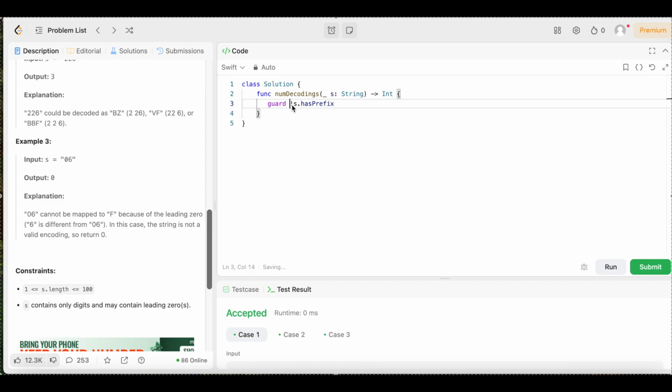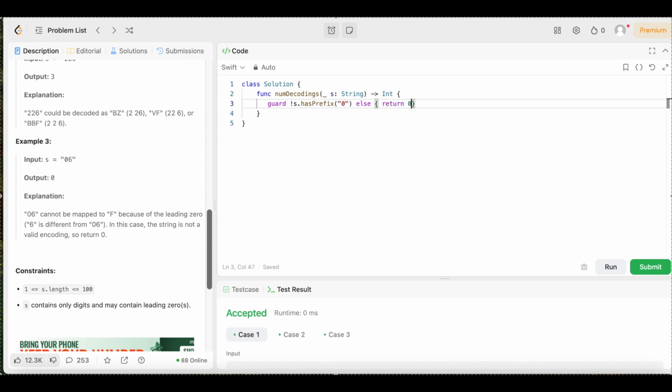This exclamation point means does not have the prefix. So we open up the parentheses, quotation mark 0. Once again, this exclamation point means S does not have the prefix 0. And then we say else return 0, just like that.